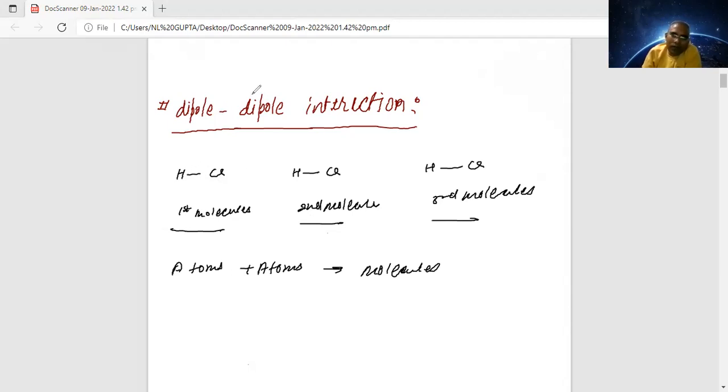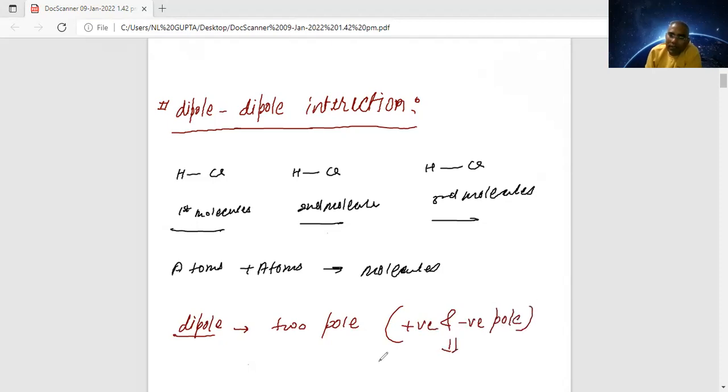Just now you told me that there is an electronegativity difference in the dipole. That is absolutely correct. Dipole means two poles, a positive and a negative pole. Why did you say that? Due to the difference in what? Due to the difference in electronegativity. That is very good.